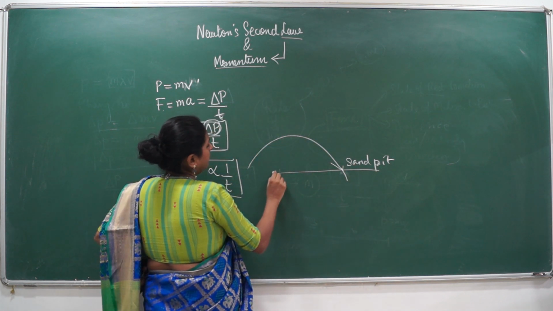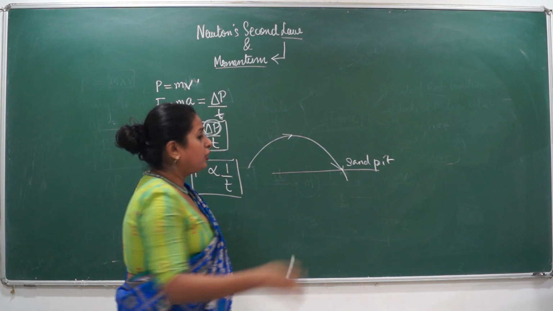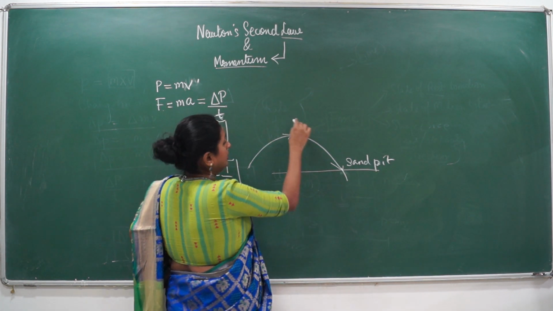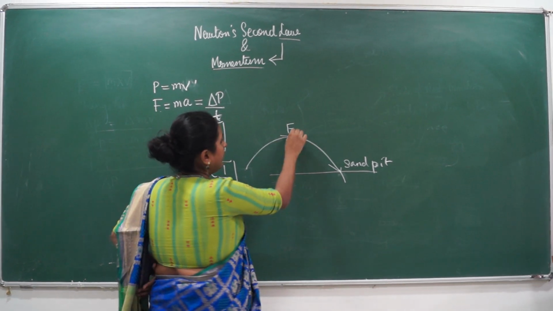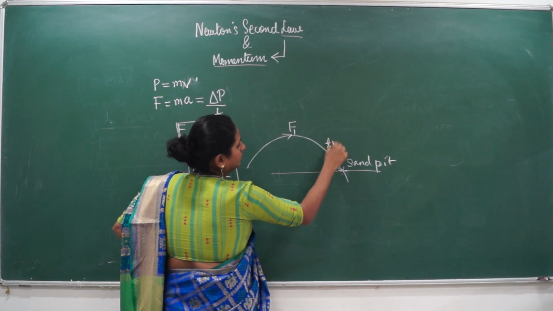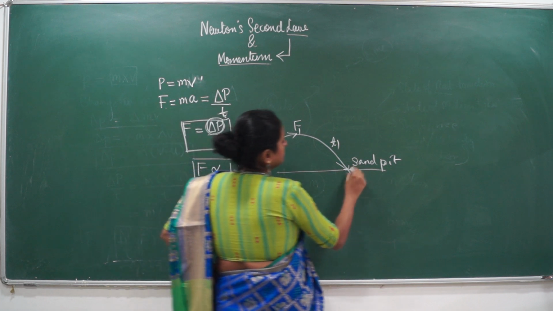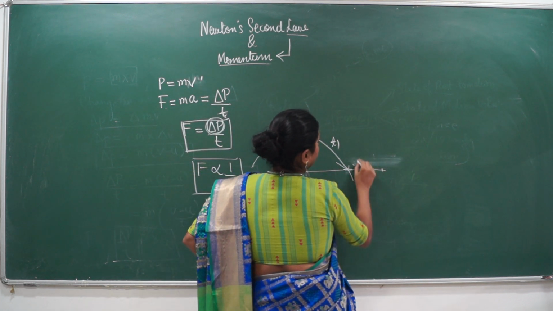Let's say when they took a long jump, there is a certain force that they have applied internally on their body to take that leap. So this force is acting on the body, F1, and the time taken to reach till here is T1. Alright, and let's say this is a marble floor.